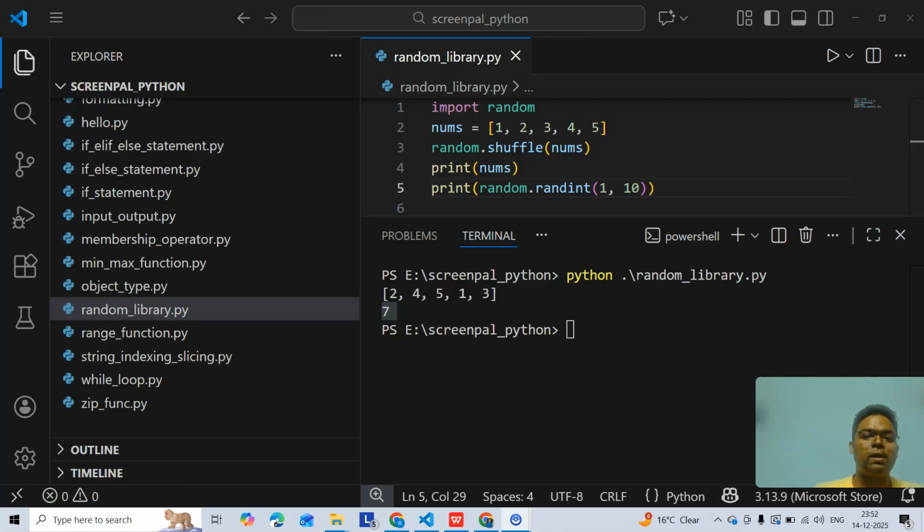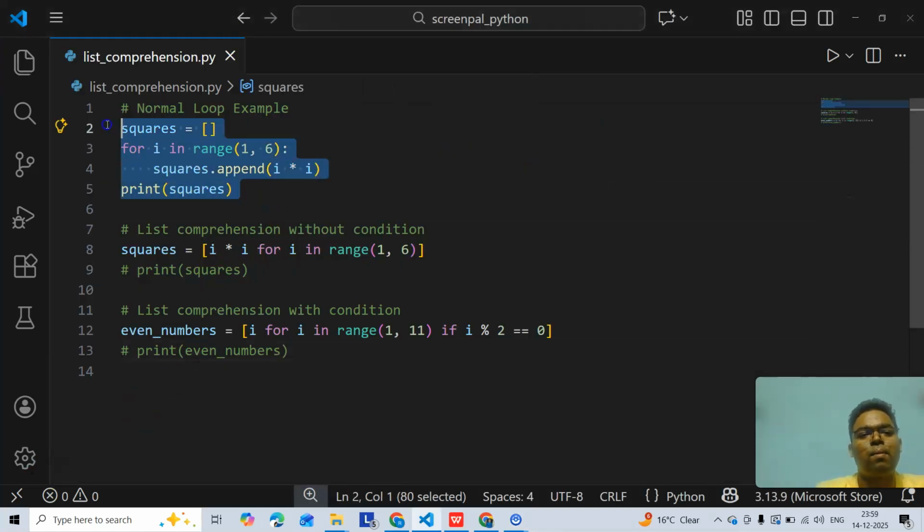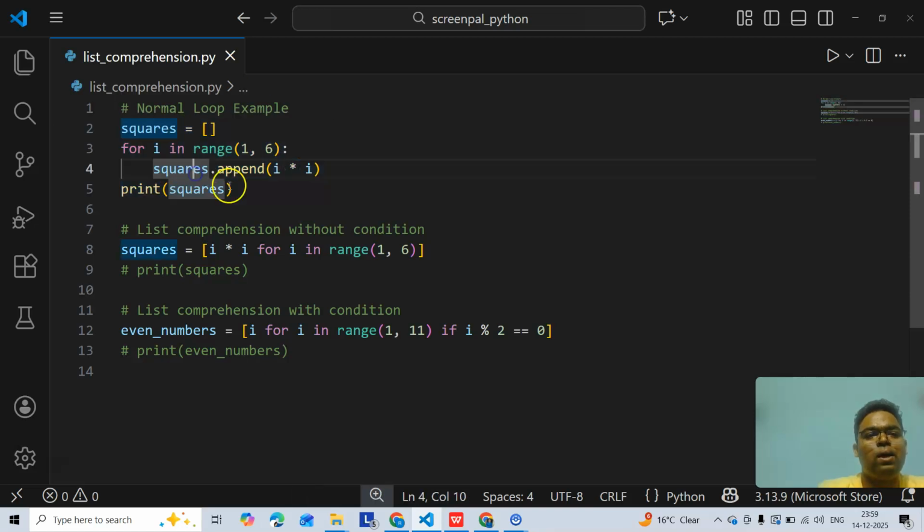List comprehension is a concise one-line syntax used primarily in Python to create a new list by transforming or filtering elements from an existing iterable. Let's see a demo in VS Code. First, let's see a normal loop example, that is square. It will result in the list of squares from 1 to 5: 1, 4, 9, 16 and 25.